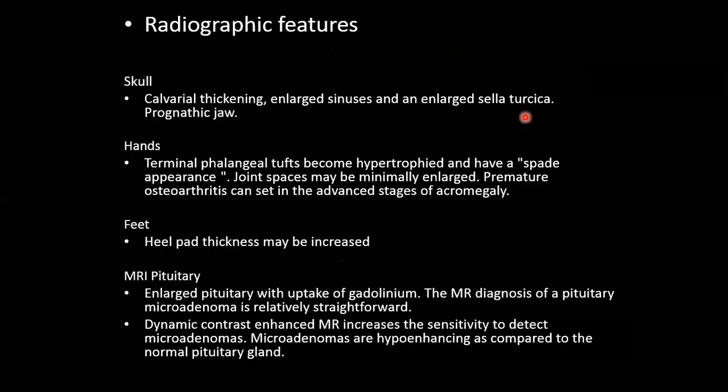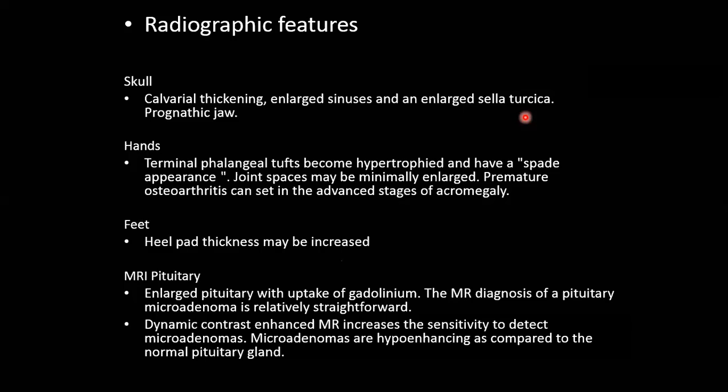So what are the radiological features? In the skull, there will be calvarial thickening, enlarged sinuses called pneumosinus dilatans, and a big sella turcica due to the pituitary microadenoma, and prognathic jaw, prognathism. The jaw will be bulging anteriorly, protruding anteriorly.